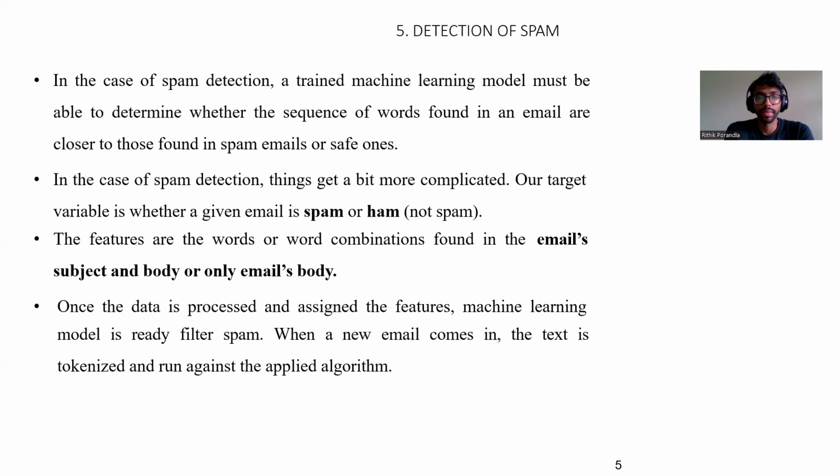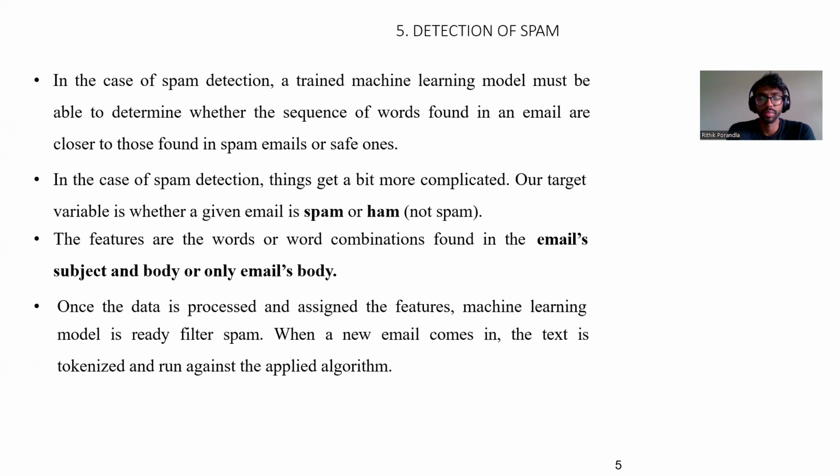So detection of spam is done. In this case, a machine learning model must be able to determine whether the sequence of words found in an email is closer to those found in spam mails or a safe one. So it will try to compare between the normal emails that we get and the spam mails. In case of spam mail detection, things get more complicated. Our target variable is whether a given mail is spam or ham.